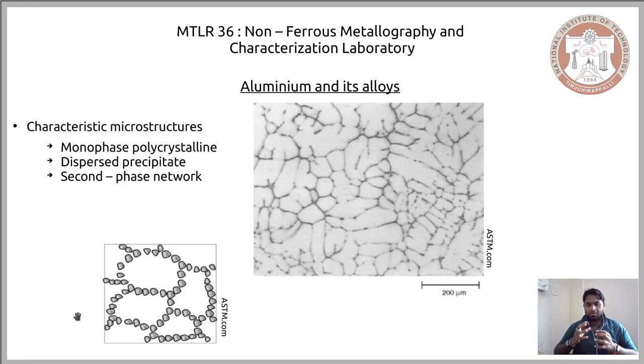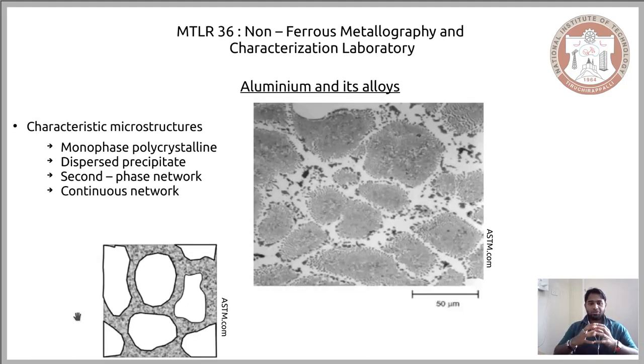Now, a similar form of microstructure is observed, and in this case, instead of the second phase or the precipitate being separate entities, these precipitates coalesce and form a continuous network.